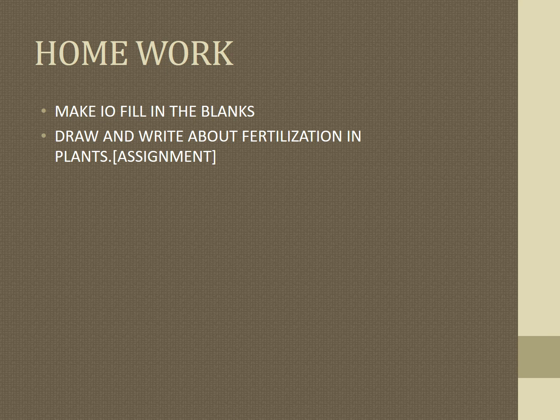Cross-pollination is transfer of pollen from one flower to another flower, of different flowers, different plants. Advantages and disadvantages are studied. What are the agents of cross-pollination?